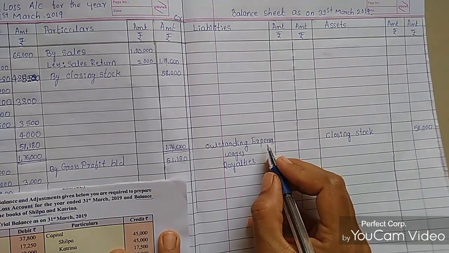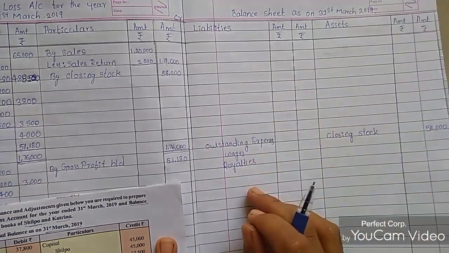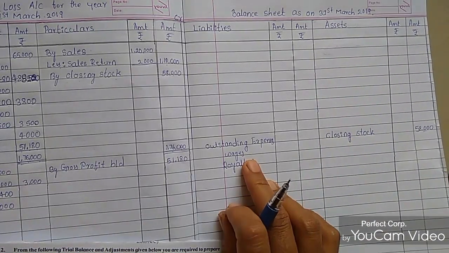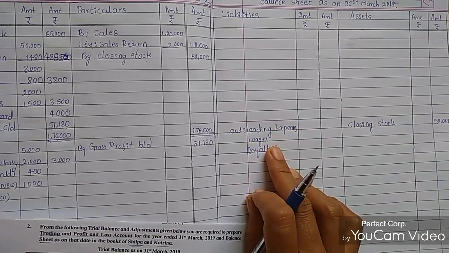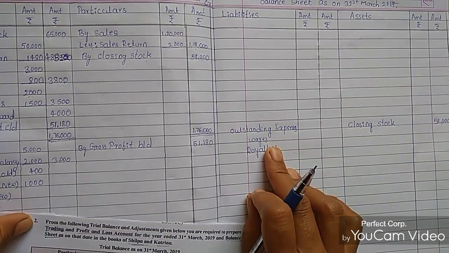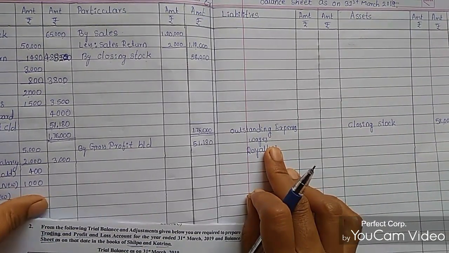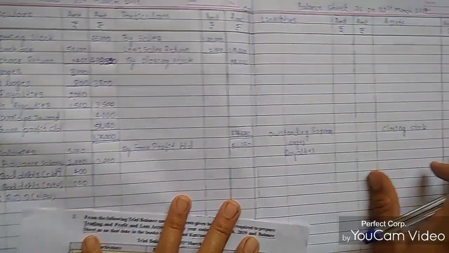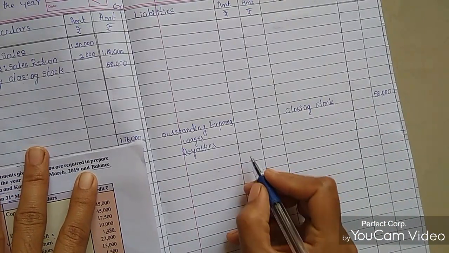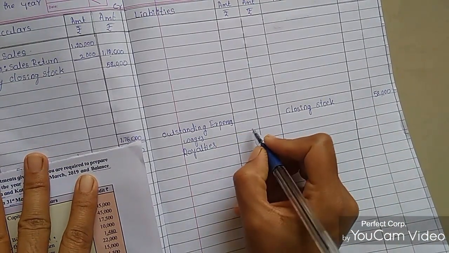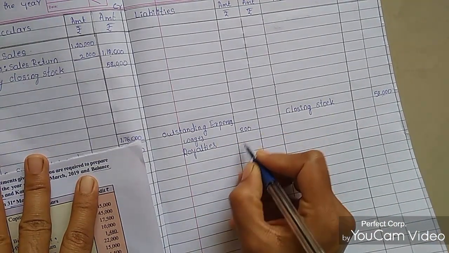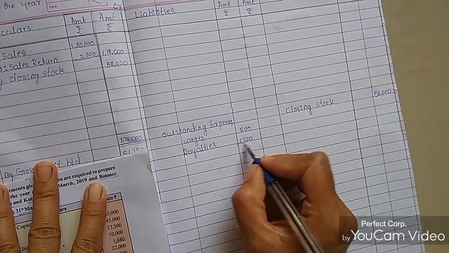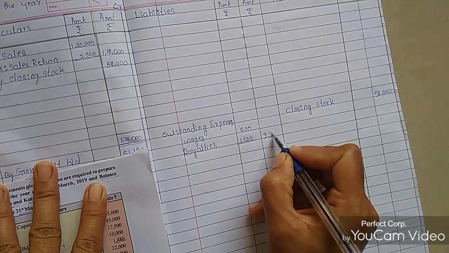Outstanding expenses in a balance sheet go on the liability side, and you already know that this is a loss for the business. These entries, outstanding wages and outstanding royalties, were entered in the trading account also. So these entries will come here too: wages is 800 rupees and royalties is 1500. Altogether it becomes 2300 rupees.